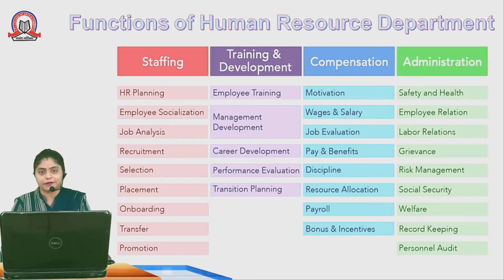Then selection. Selection is nothing but choosing the best candidate from the applicants, those who have applied for the job. Placement. The right person should be selected at the right place during the right time in the organization. Onboarding. Onboarding is part of SHRM, Strategic Human Resource Management, wherein the existing employees help the new employees, at least for 1 year, to adjust with the environment in the organization.